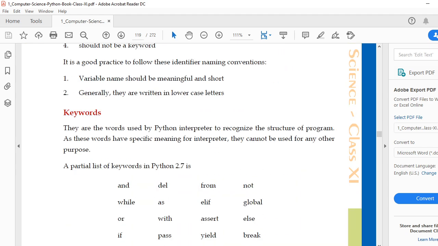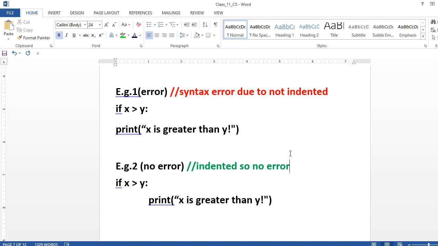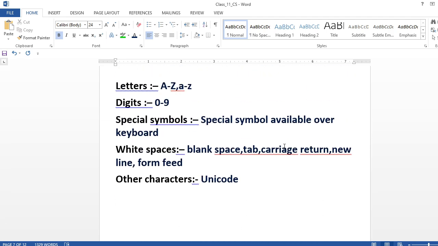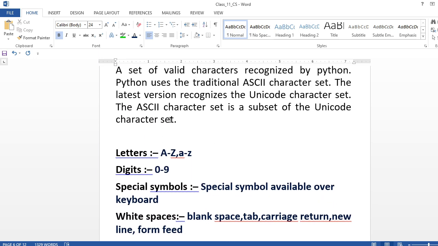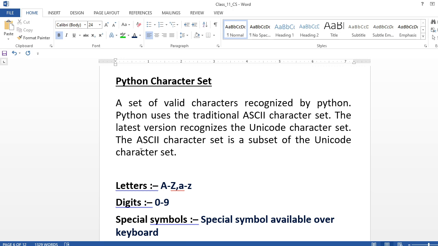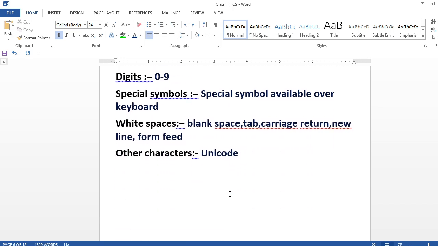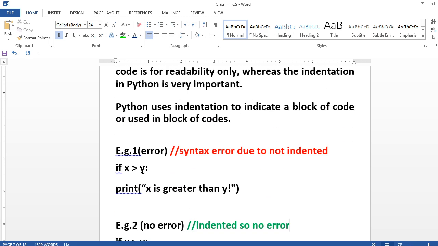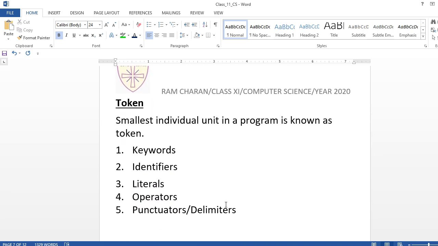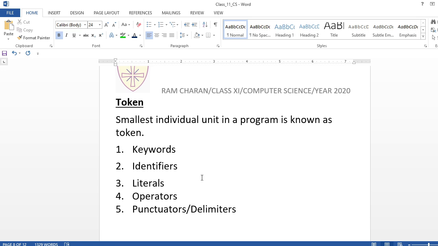Last time I had given some preliminary information about starting Python. I think you have seen these things: the Python character set, letters and symbols. Then indentation, where I already told you that after the colon you have to write in the same indent. Then this token, we are studying about this token.